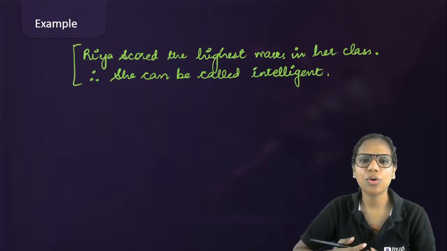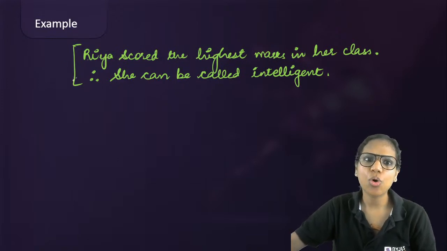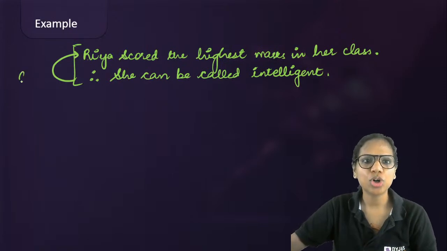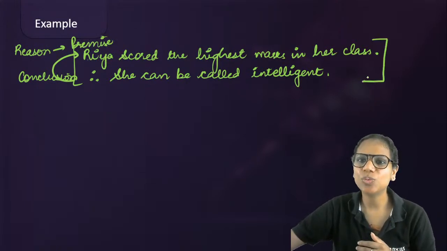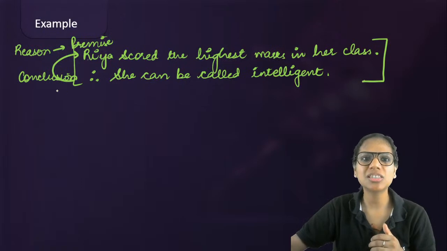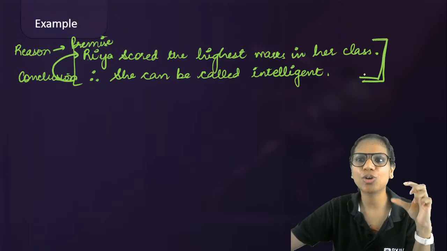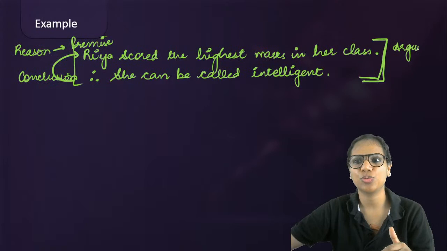Right. So now, if you look at this, I am concluding something here on the basis of this given fact. What I conclude in logic is called a conclusion. The reason for this in logic is called a premise. So in critical reasoning, we deal with these two types of statements, premises and conclusions. Collectively, this set of a conclusion based on one or more premises is called an argument.